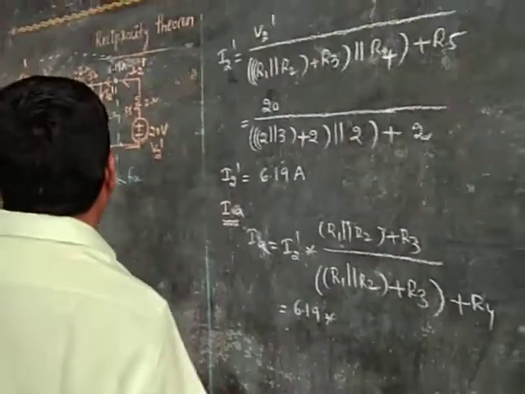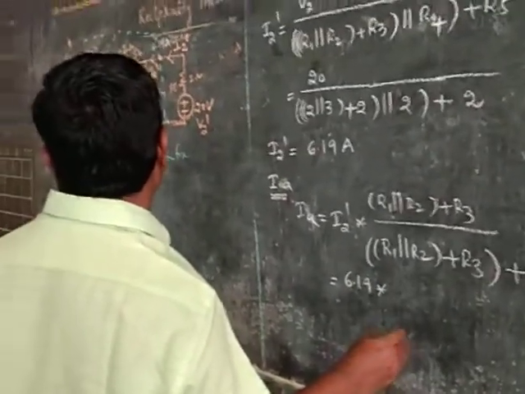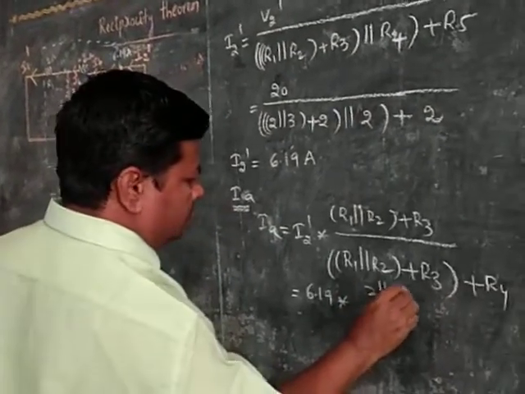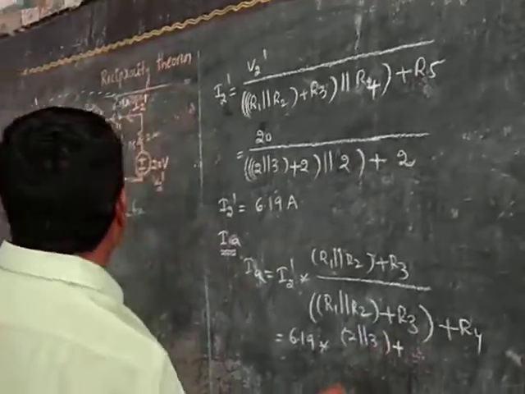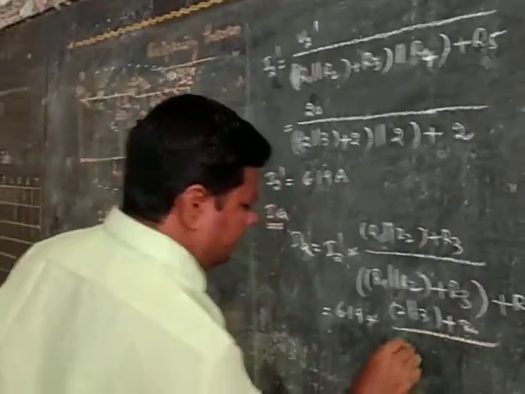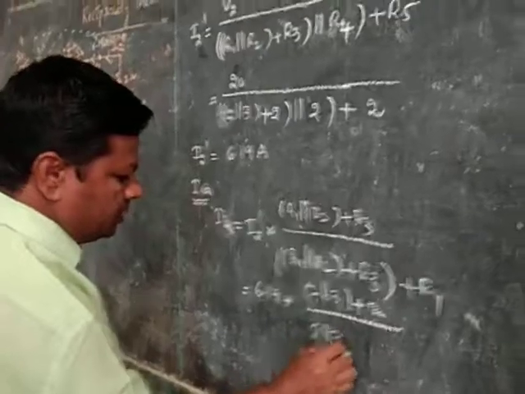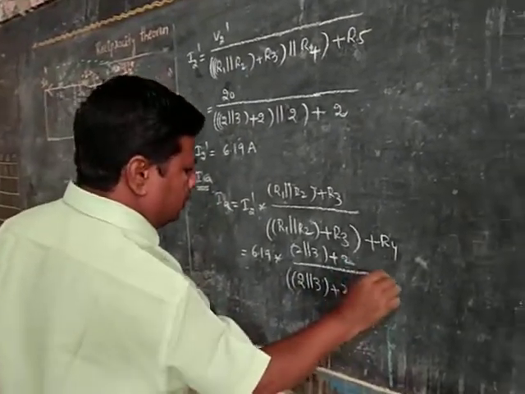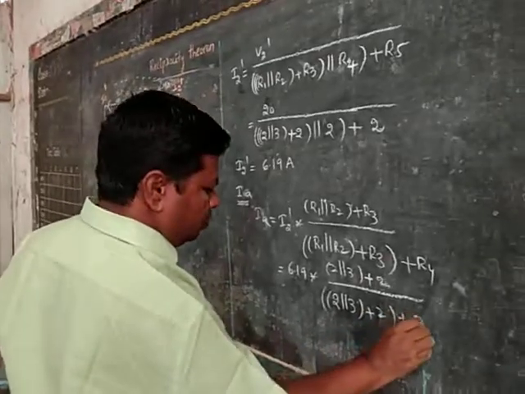That is equal to 6.19 times R1 parallel to R2, 2 parallel to 3, plus R3, 2 by 2 parallel to 3, plus 2, plus R4, 2.